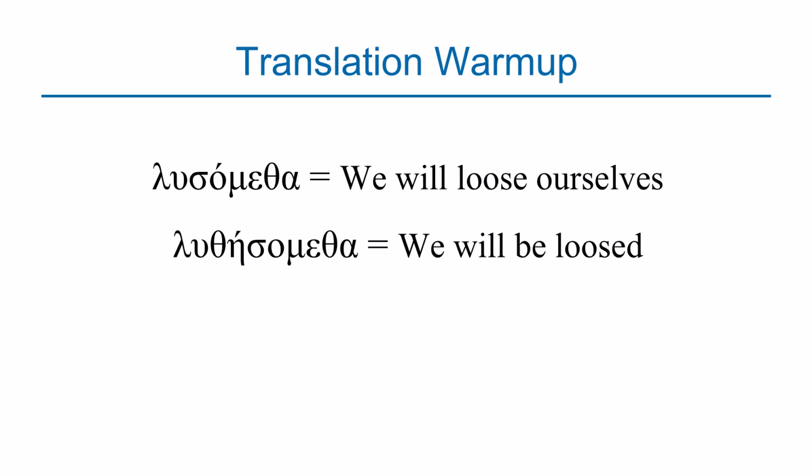And the second example is luthesometha. Because of that theta, eta, sigma, we know that this is coming from the future passive voice. And the translation is, we will be loosed. Again, because of that ometha, the ending is coming from the first person plural, which means we. So it's we will be loosed. What is important to notice here is that you cannot translate without knowing the paradigm. So it's very important to know the paradigm for the future tense, the same way we master the paradigm for the present tense.